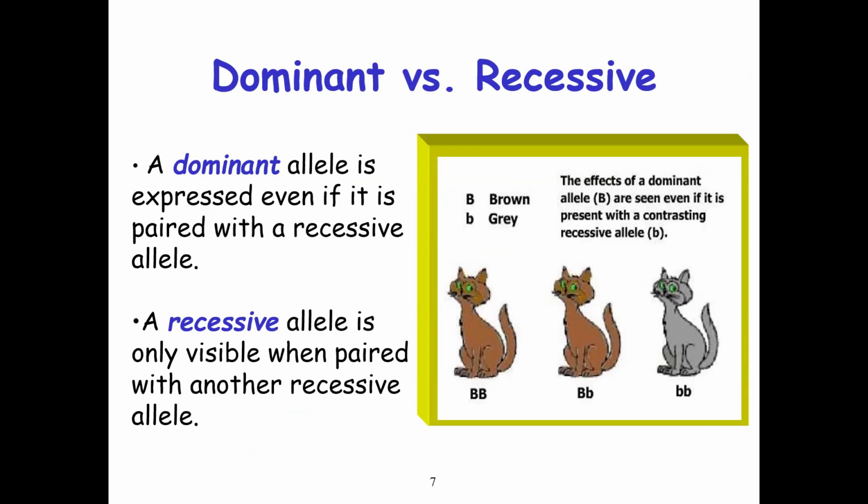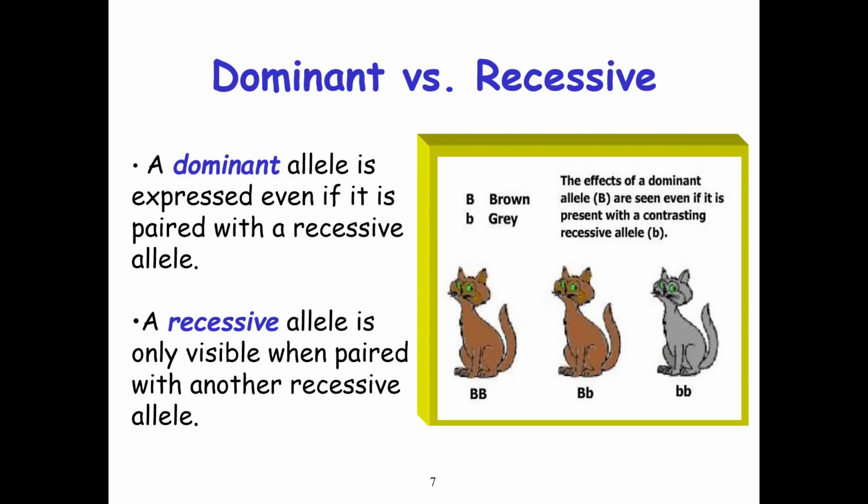A dominant allele is expressed even if it is paired with a recessive character. So it expresses even if there is a recessive character. It's the dominant character that expresses. But a recessive allele is only visible when paired with another recessive allele. So you see, a recessive allele is never visible until it is paired with another recessive allele.